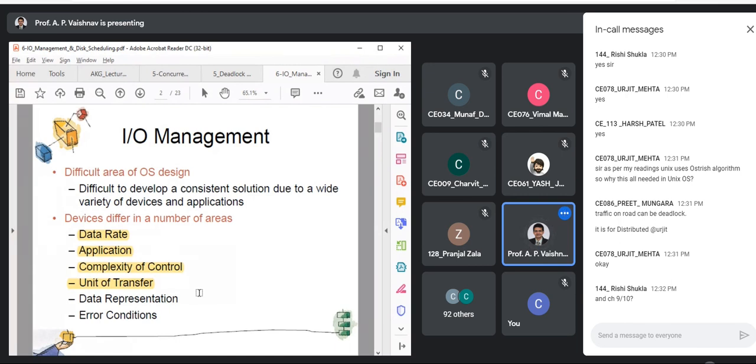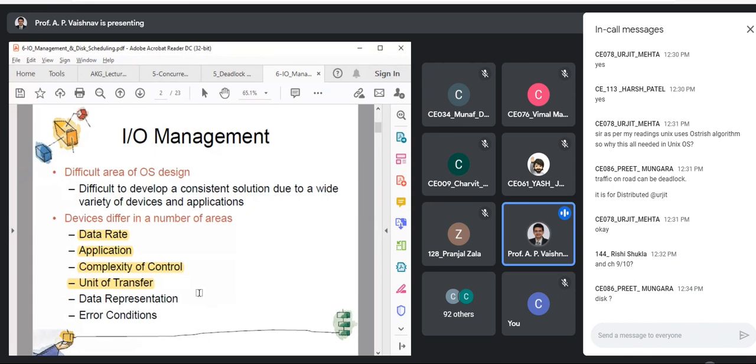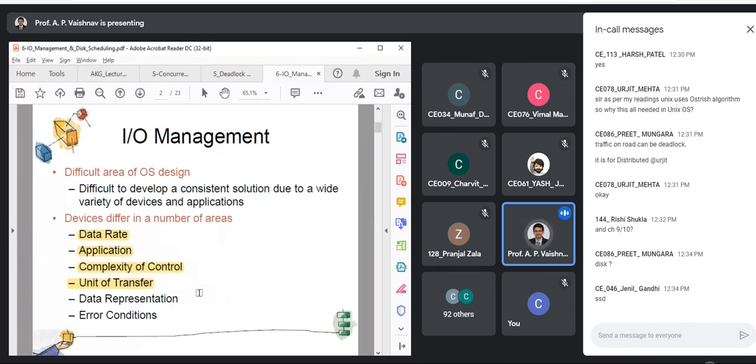What I mean is you are transferring from main memory to secondary memory, or from an IO device to main memory. Yes, disk. Or your pen drives, USB drives. They are block devices. So you divide the whole area into blocks, and you transfer one block at a time or multiple blocks at a time, depending upon the channel capacity you have.